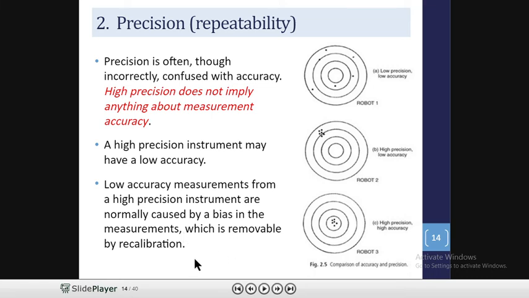This low accuracy is due to some fault or error in the instrument, so it can be removed by recalibration. Recalibration means we calibrate the measuring instrument, and after this we can achieve high accuracy.